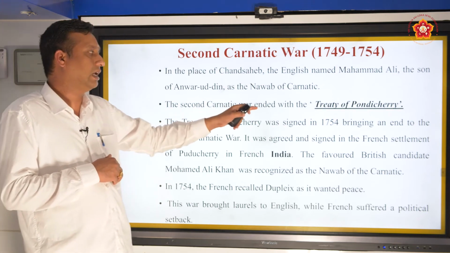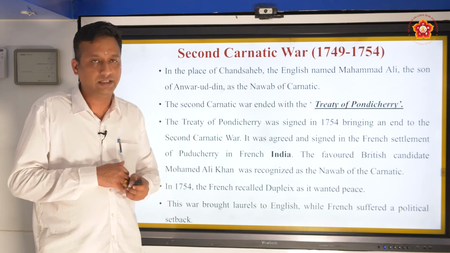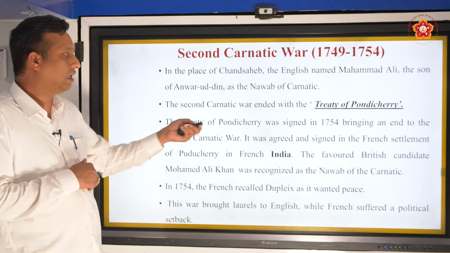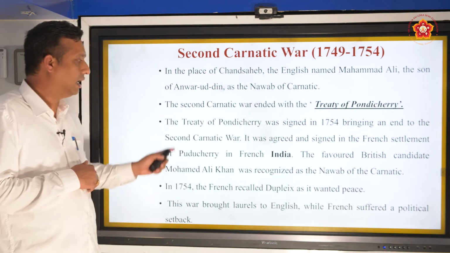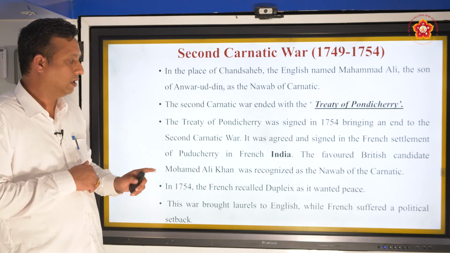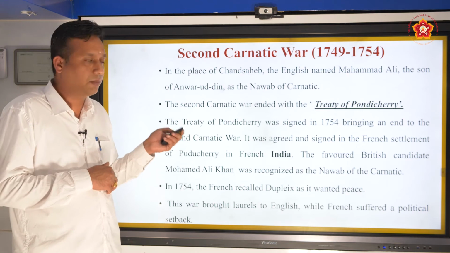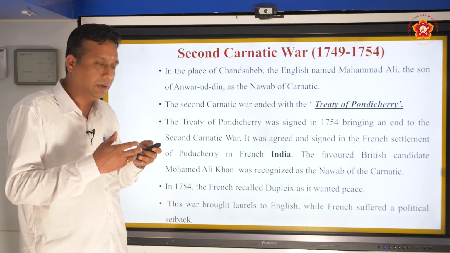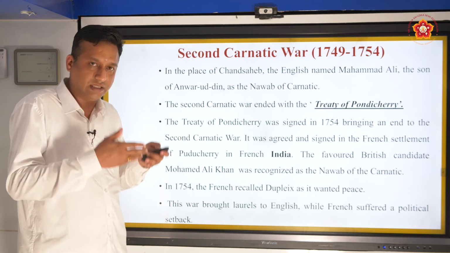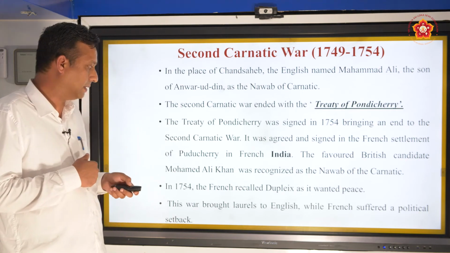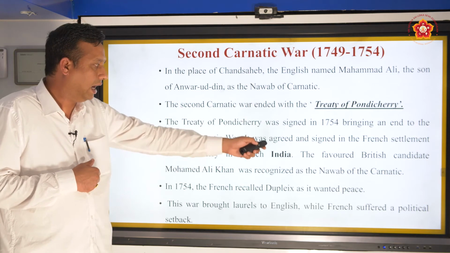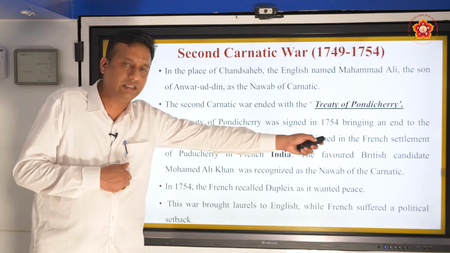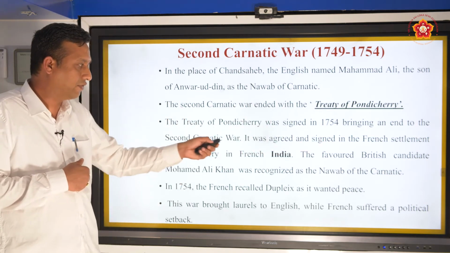The second Carnatic War ended with the Treaty of Pondicherry. The Treaty of Pondicherry was signed in the year 1754, bringing an end to the second Carnatic War. You know that the second Carnatic War arose because of the internal rivalry among the sons and grandson of the Nizam of Hyderabad. It ended with the Treaty of Pondicherry, which was agreed and signed in the French settlement of Pondicherry in French India.